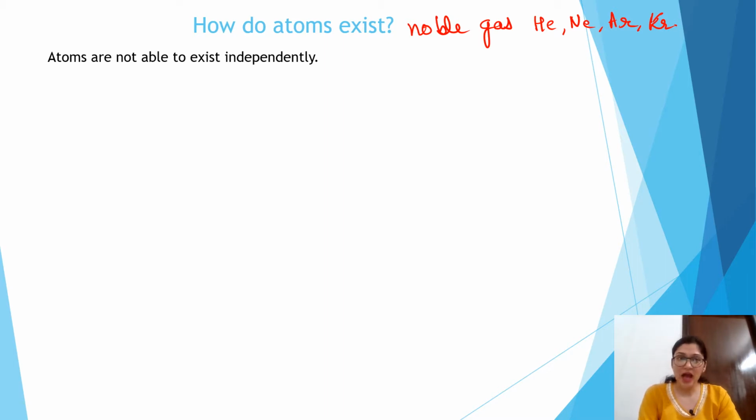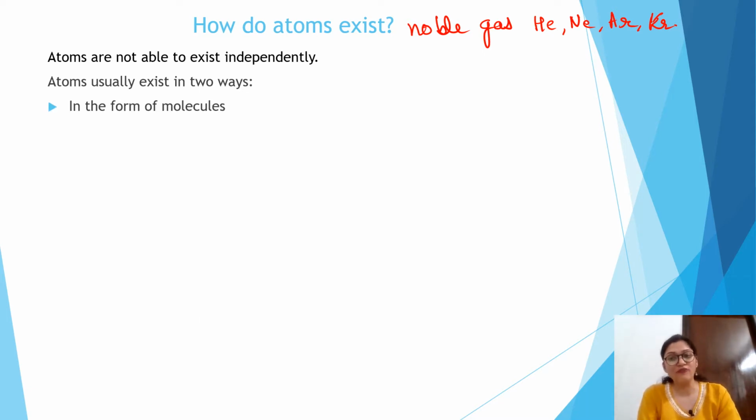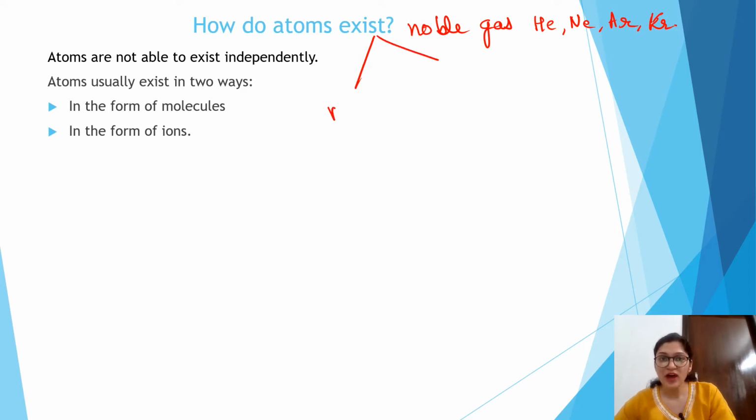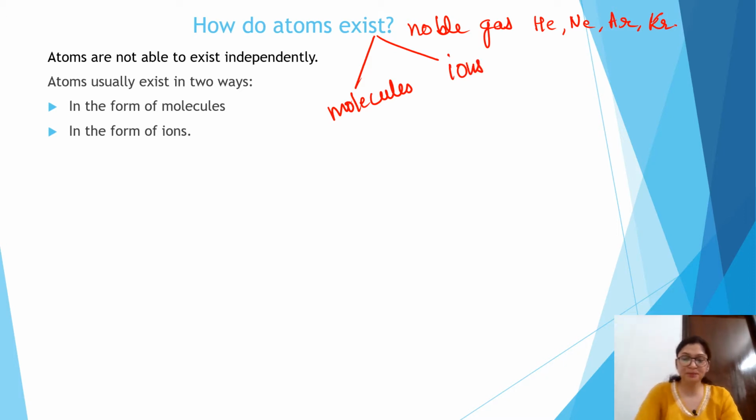So let's start. Atoms are not able to exist independently. They need a partner to combine with. Usually atoms exist in two ways: either in the form of molecules or in the form of ions.